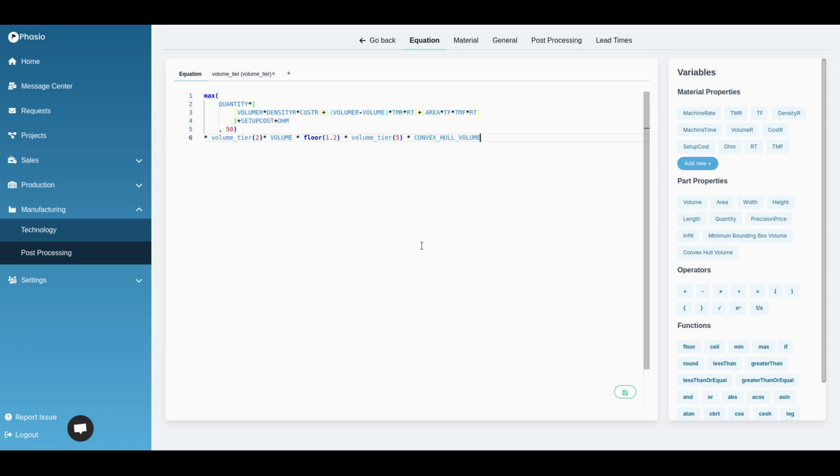So I hope this is useful for you in going on that journey of building a pricing equation, which is really perfect for your business. So we'll go ahead and save that.